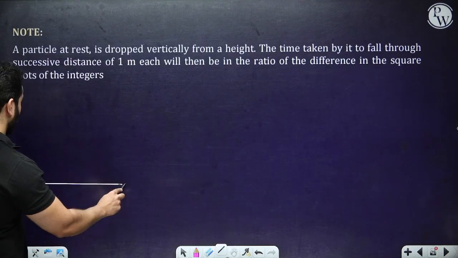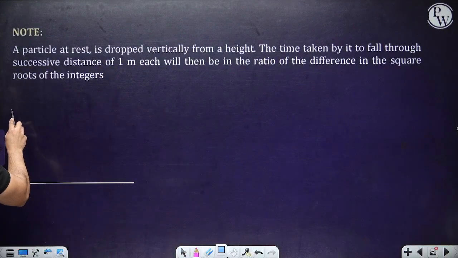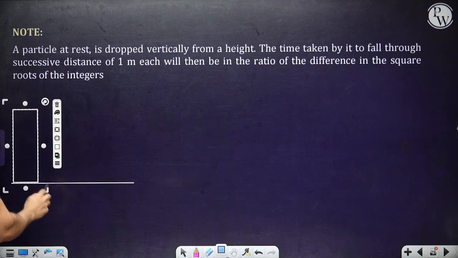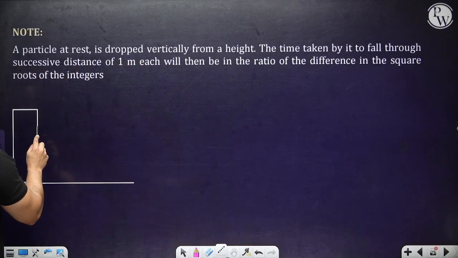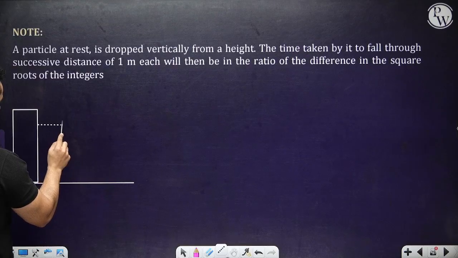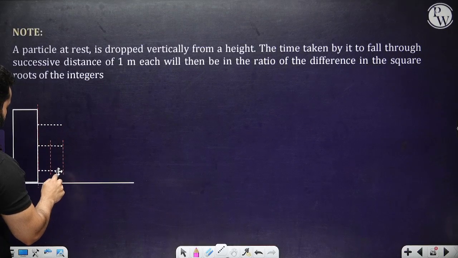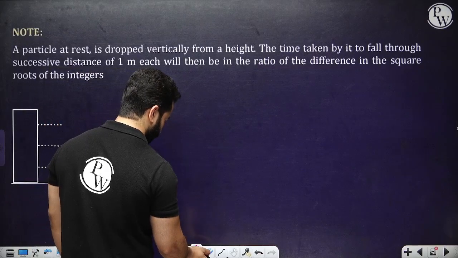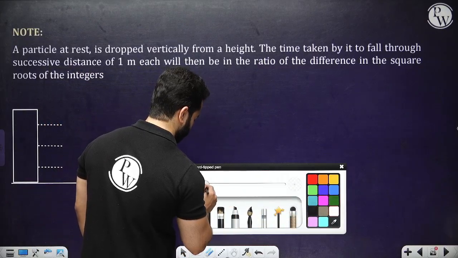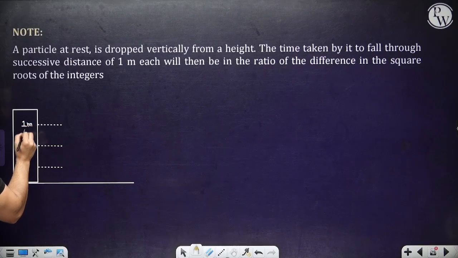Let's suppose that we have a tower again of height h, and let's mark 1 meter of equal lengths. Something like this, 3 will actually do it, right? So this is 1 meter, this is 2 meter, this is 3 meter, and so on.